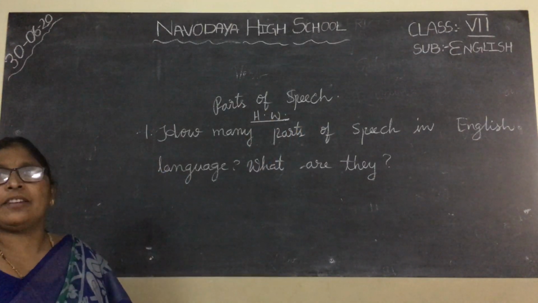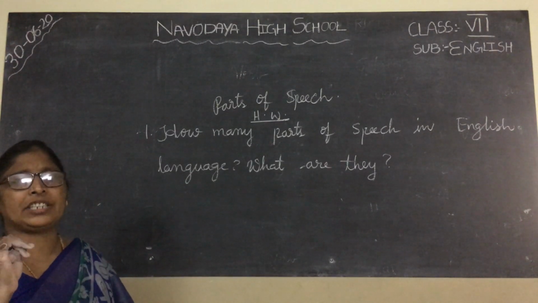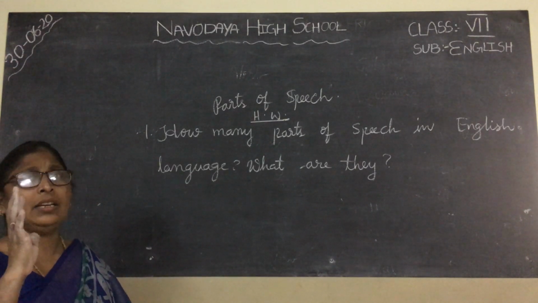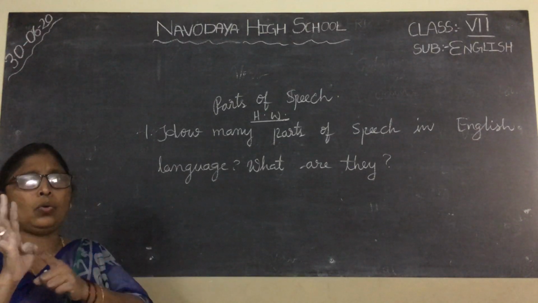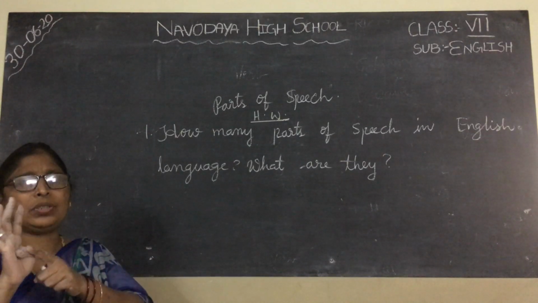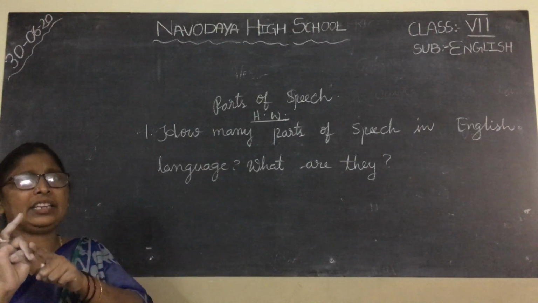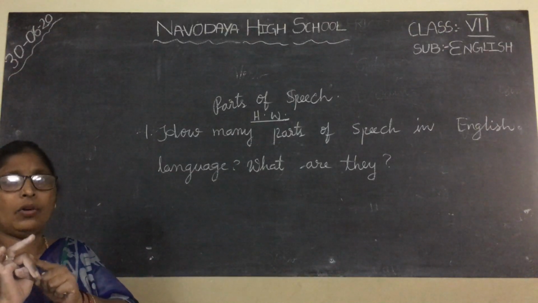There are 8 parts of speech in English. They are noun, pronoun, verb, adjective, adverb, preposition, conjunction and interjection. Okay, children, once again. Noun, pronoun, verb, adverb, adjective, preposition, conjunction and interjection. Right, children? You have to write correctly without a mistake. I'll check homework. Thank you.